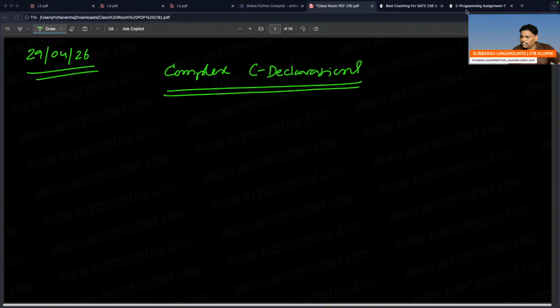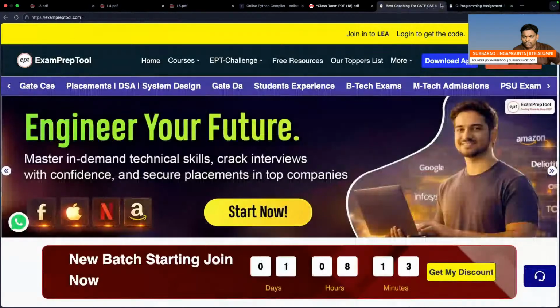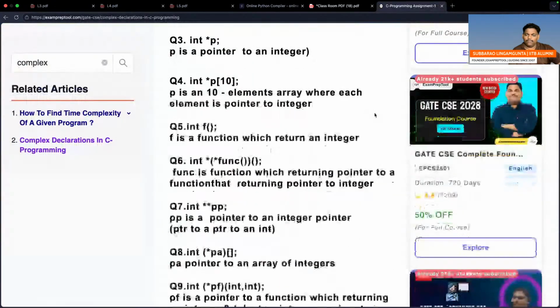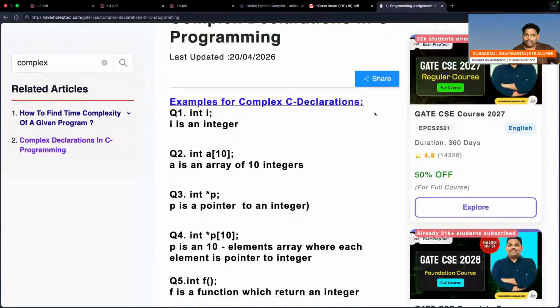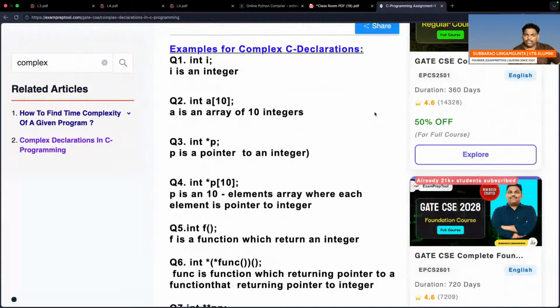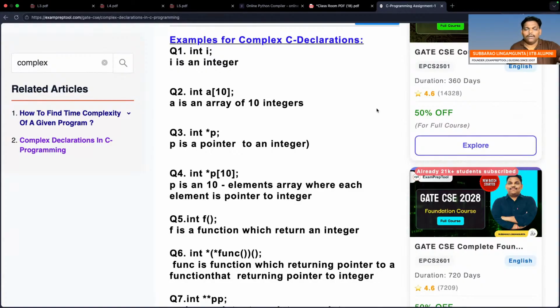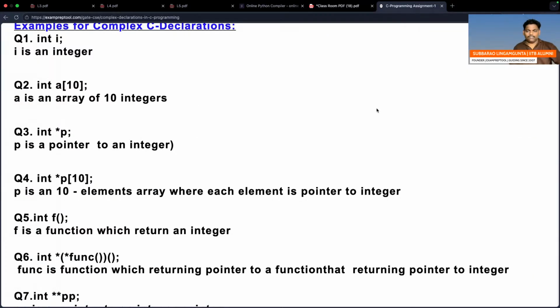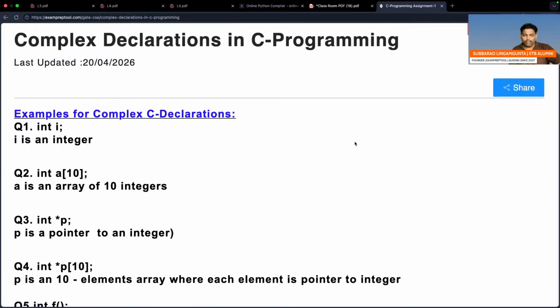I think I have shared the screen. This is the screen, be careful. One by one I will go. Let me maximize it a little bit. I think this is perfect. Complex C declaration in C programming.